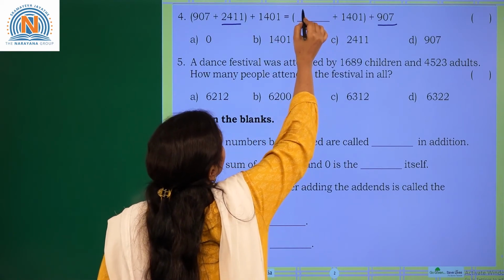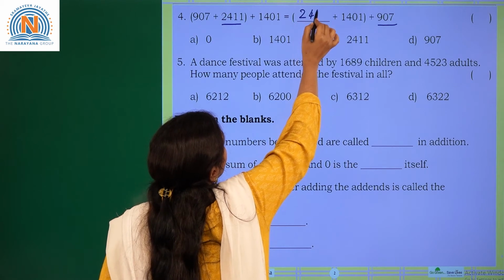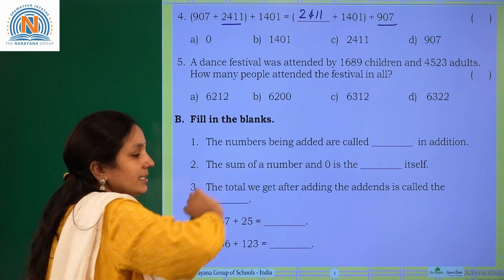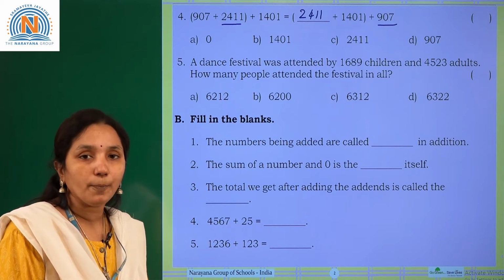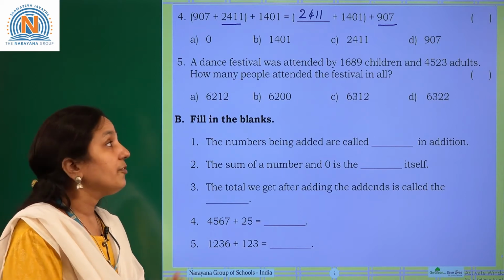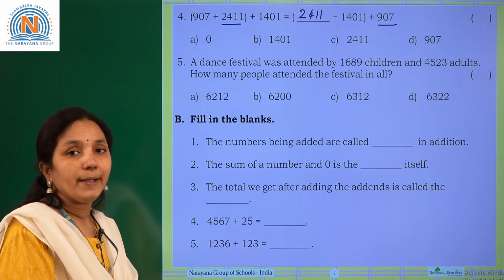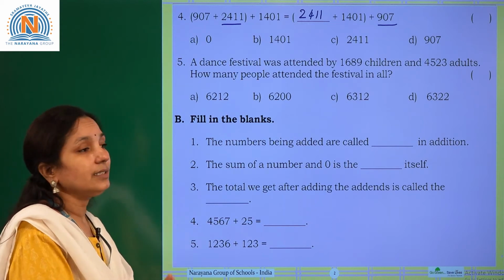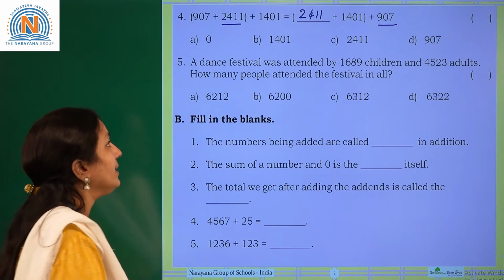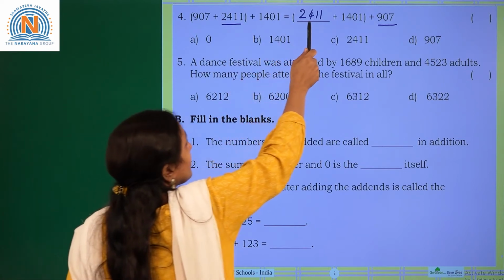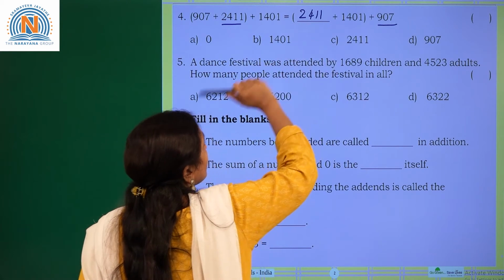So what is the missing number here? 2411. This belongs to the grouping property. So we are changing the grouping, but the sum remains the same.